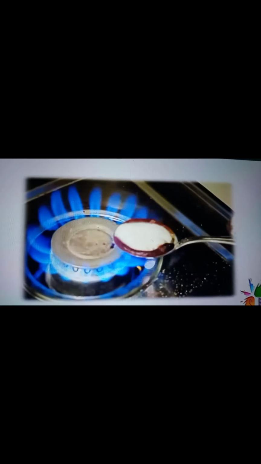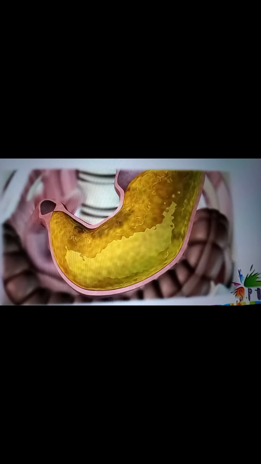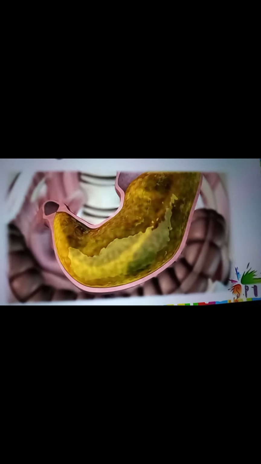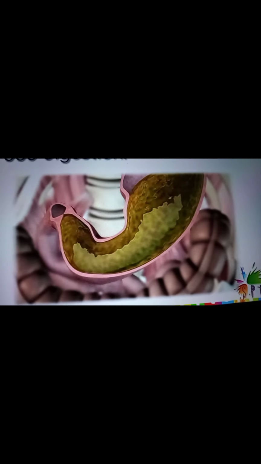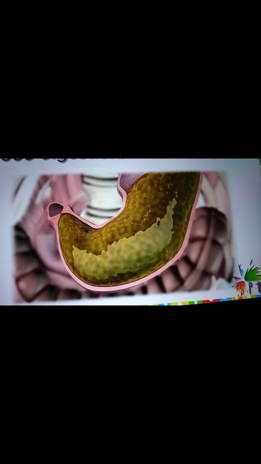Another example is burning sugar. Fire activates a chemical reaction between sugar and oxygen. The oxygen in the air reacts with the sugar and the chemical bonds are broken. Food digestion is considered a chemical change because enzymes in the stomach and intestines break down large macromolecules into simpler molecules so that the body can more easily absorb the food.